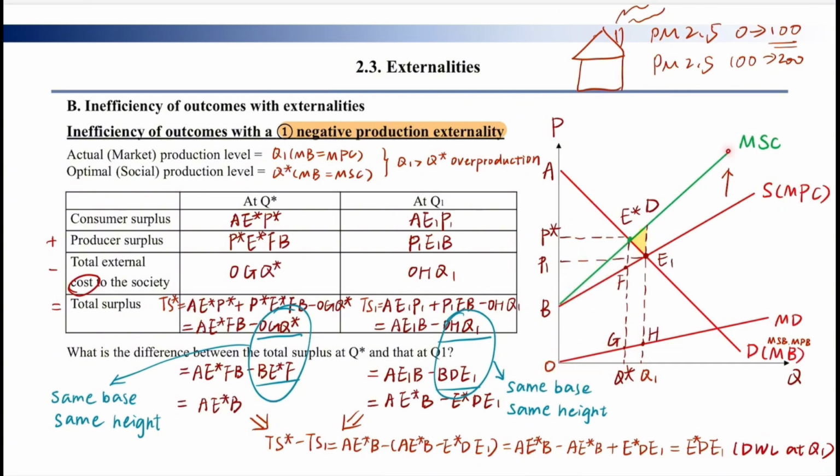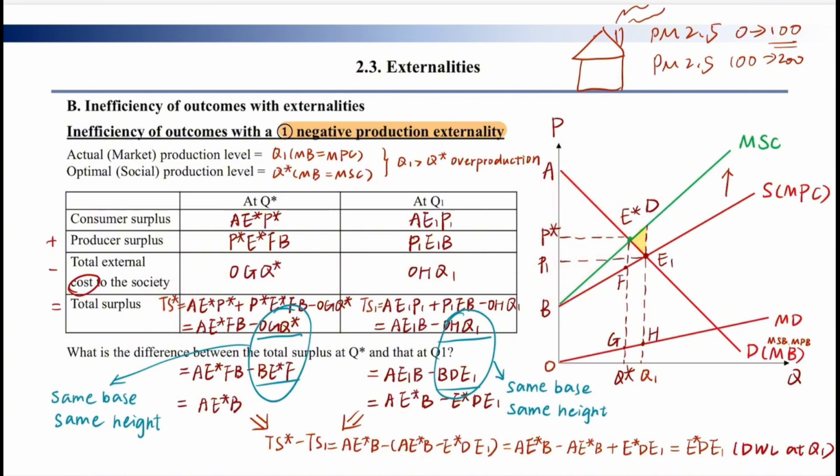Because how much the MSC rises depends on the distance between the marginal damage and the x-axis. So this one equals this one equals this one. Okay, so the outcome is this trapezoid minus this triangle. So the final outcome is this one. Okay, TS star is equal to this triangle.